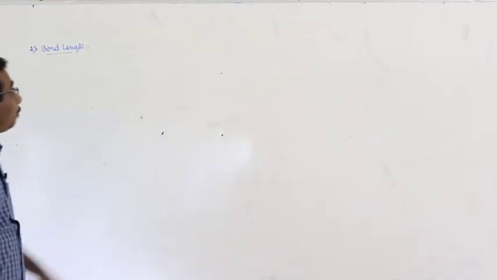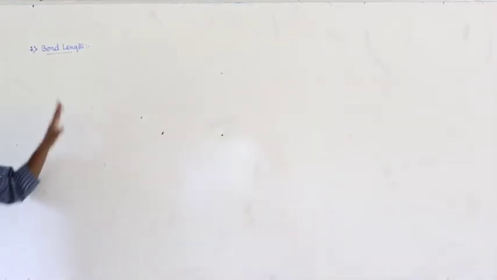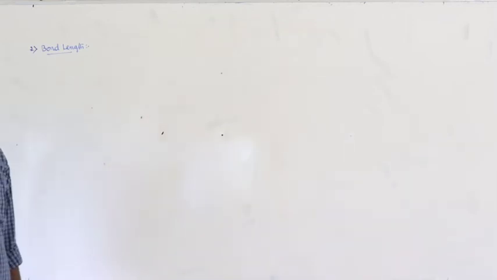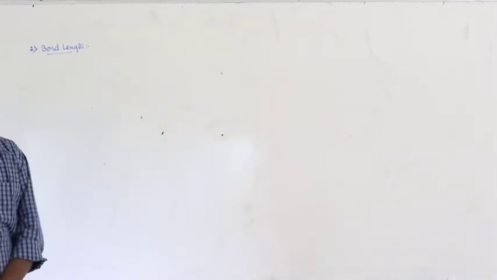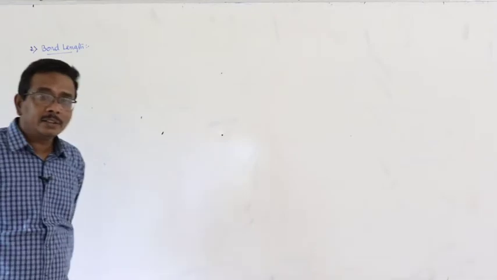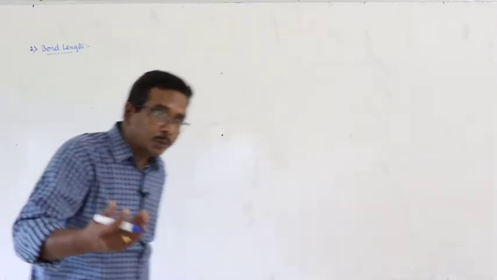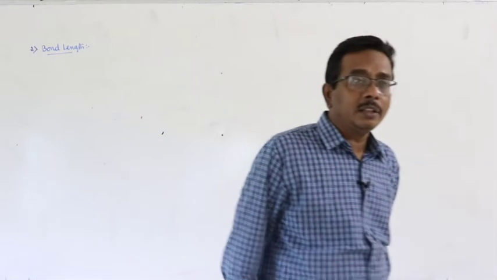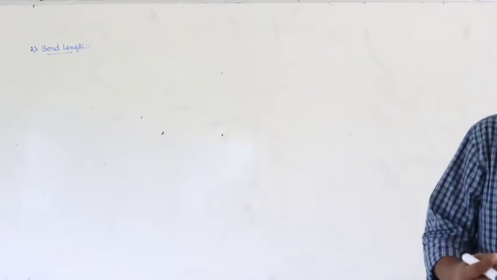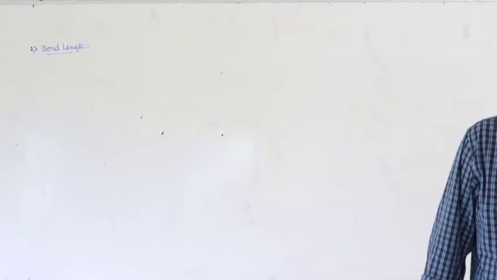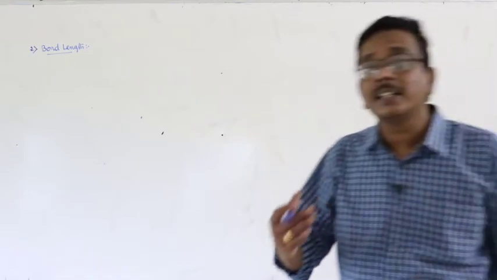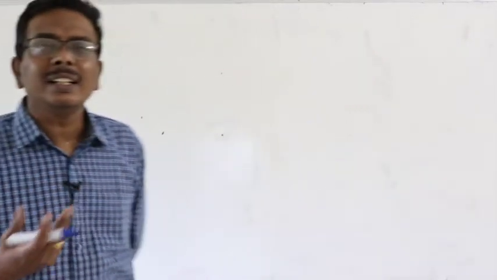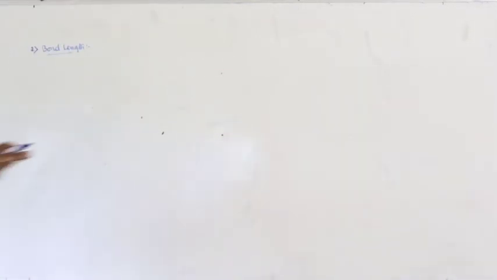The second bond parameter is bond length. How can you define bond length? Before going to define bond length, first we should understand the molecular atmosphere and the existence of the covalent bonds. What is the sense of the existence of covalent bond?